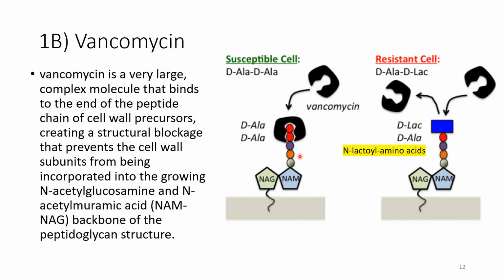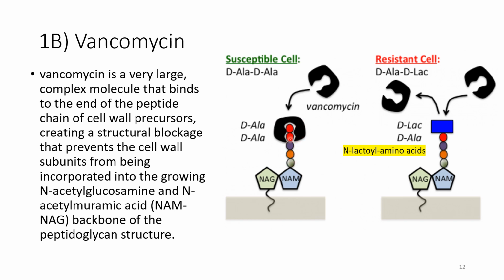However, some bacteria are resistant to vancomycin, because they develop a way to modify the target of vancomycin. This peptide chain of the peptidoglycan is the target of vancomycin.